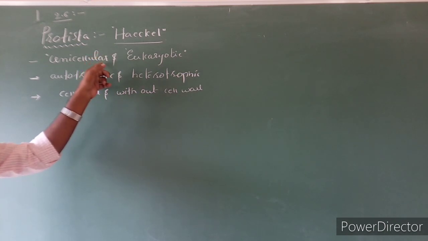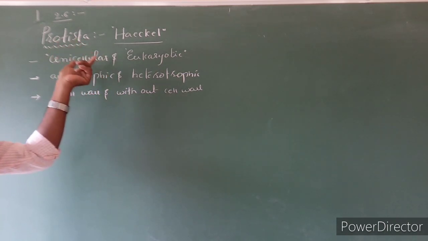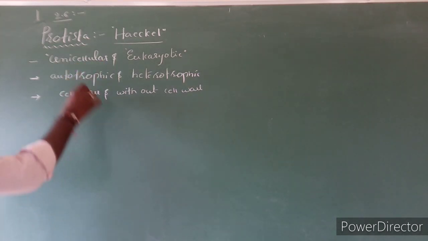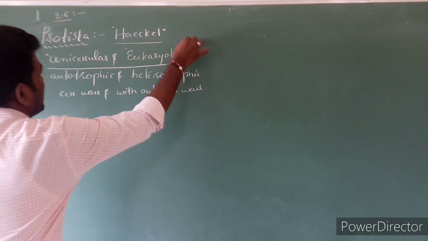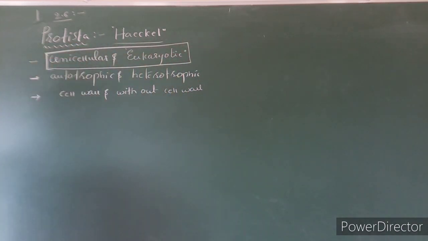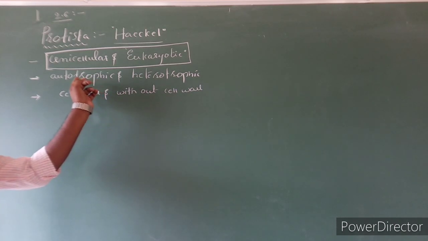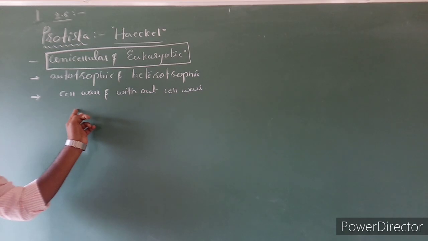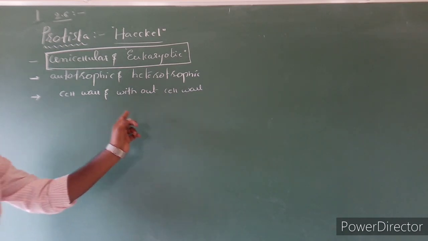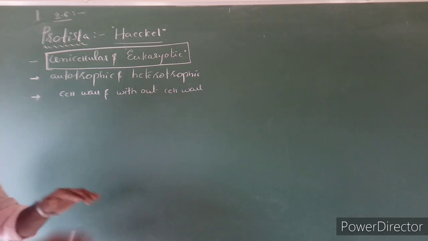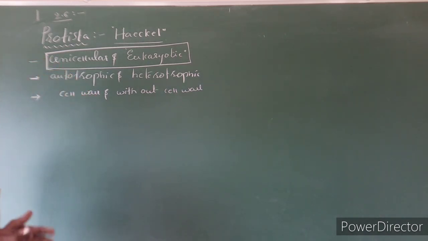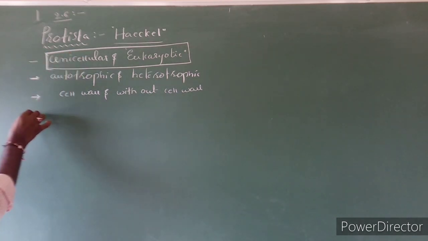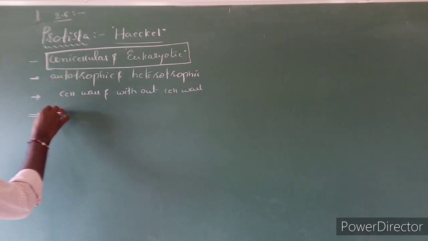Here in Protista, the organisms are grouped mainly based on one character, that is, their unicellular as well as eukaryotic nature. Nutrition, presence or absence of cell wall, mode of reproduction, thallus organization or body structure, all these characters are not considered for Protista. Clear?